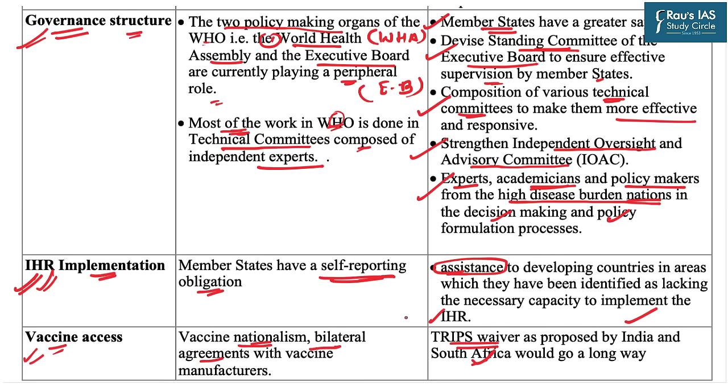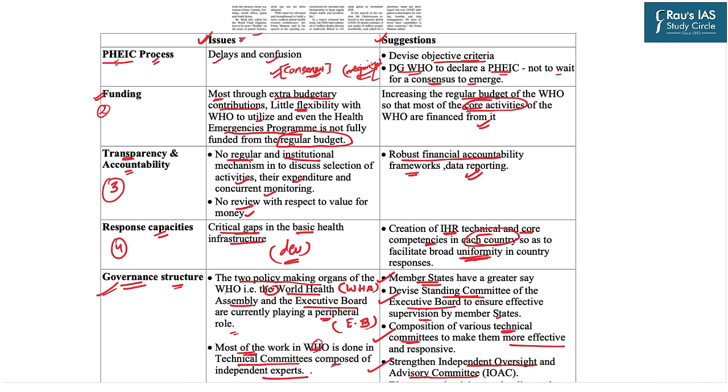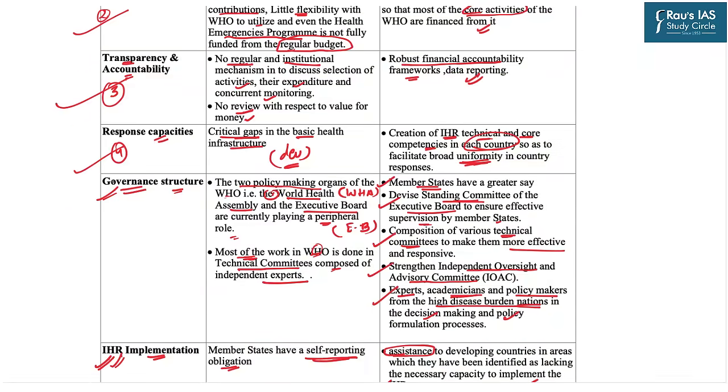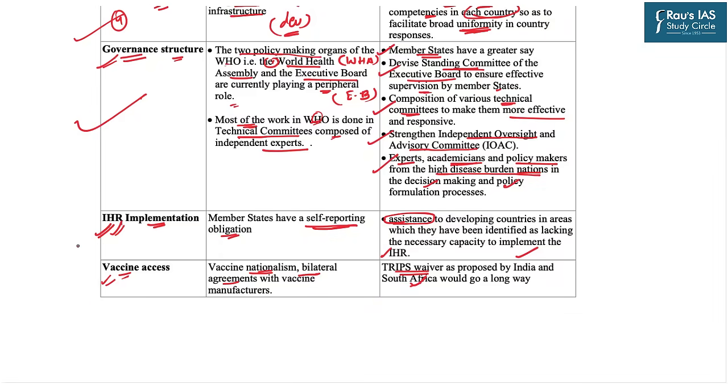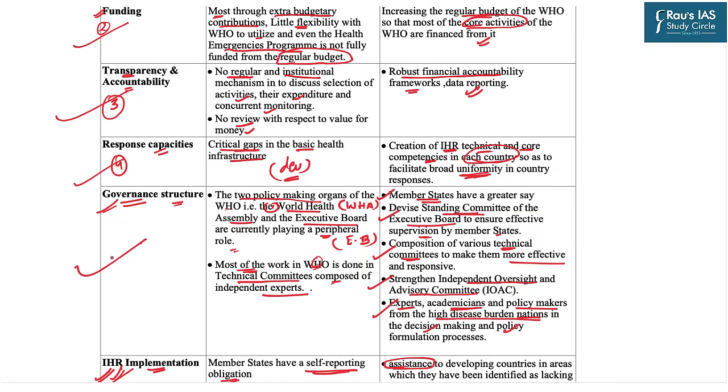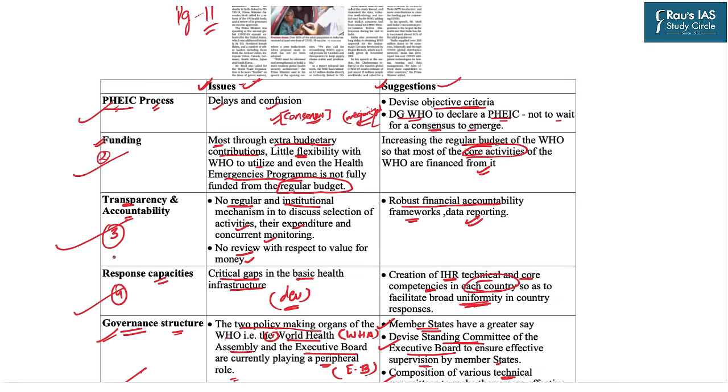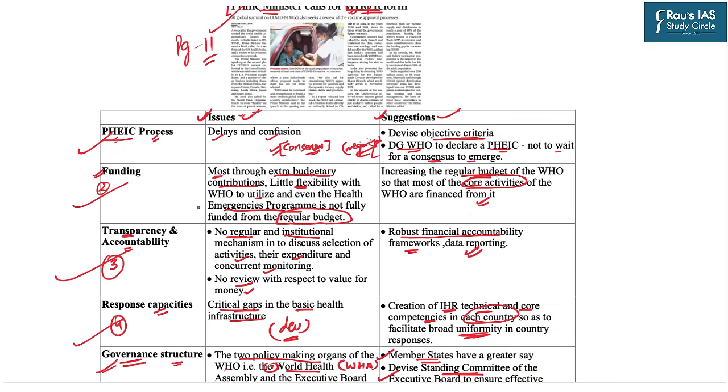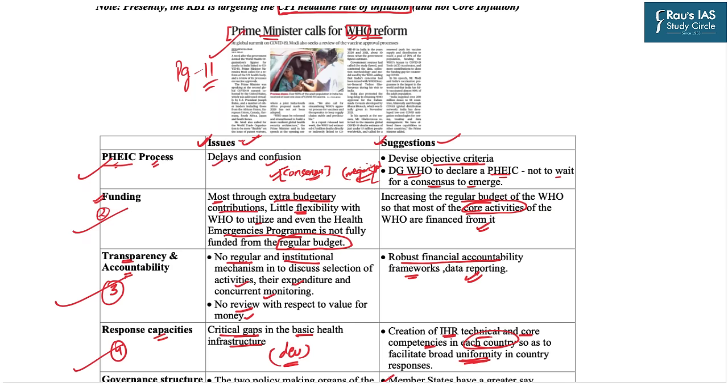So in today's session, we have discussed the issues and suggestions in the context of the WHO in terms of the PHEIC process, funding, transparency and accountability, response capacities, governance structure, IHR implementation, and vaccine access. Now this will help you to write a very good mains answer if it comes in this context.